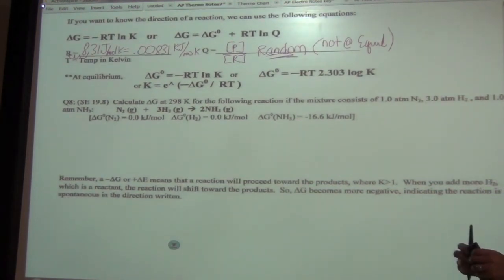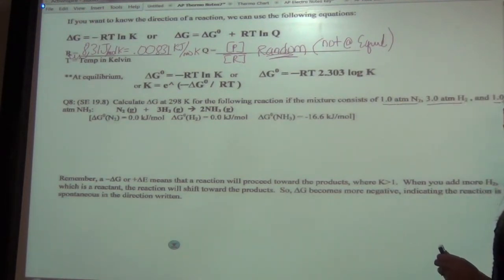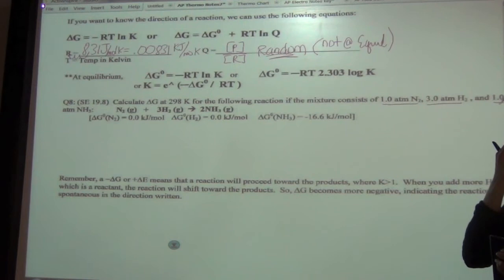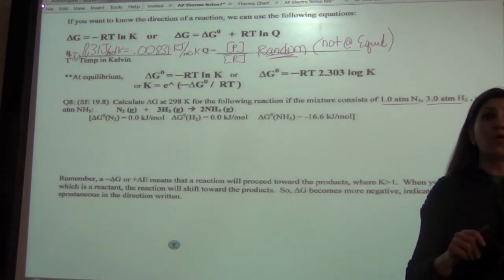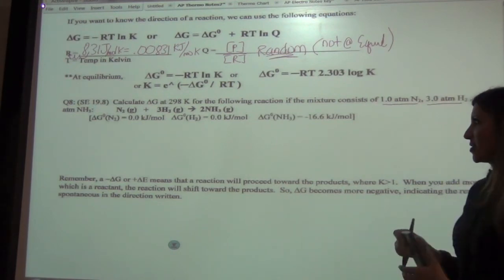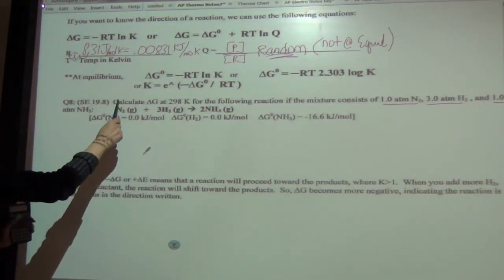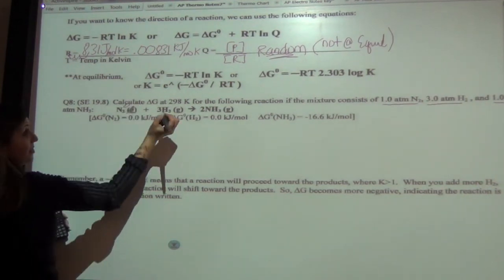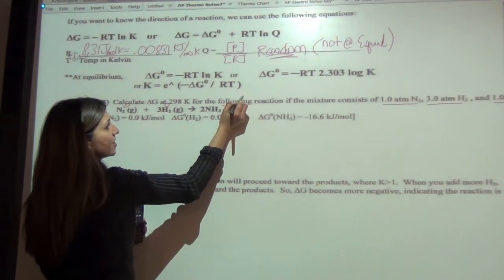Calculate delta G for the following reaction if they're giving us pressure values, okay? So they're giving us the pressure values of these substances. And remember, when you do equilibrium, you do not include solids or liquids. Awesome. So let's work this out, and they're giving us our delta G values, but this one is 0, and this one is also 0, and this one is negative 16.6.